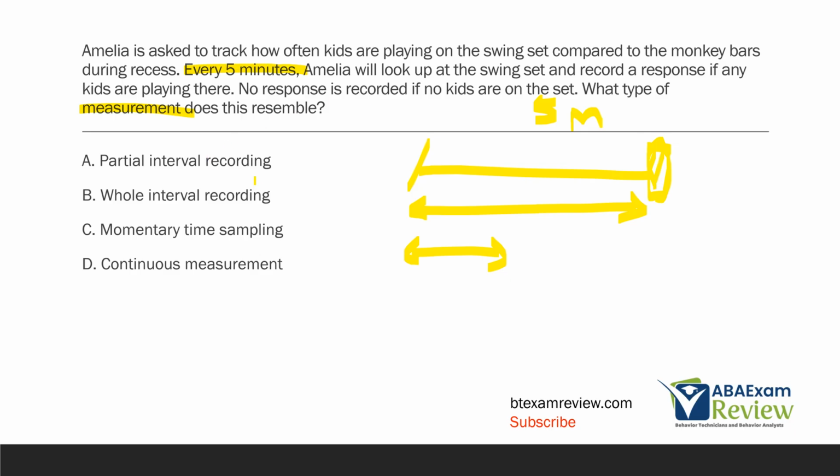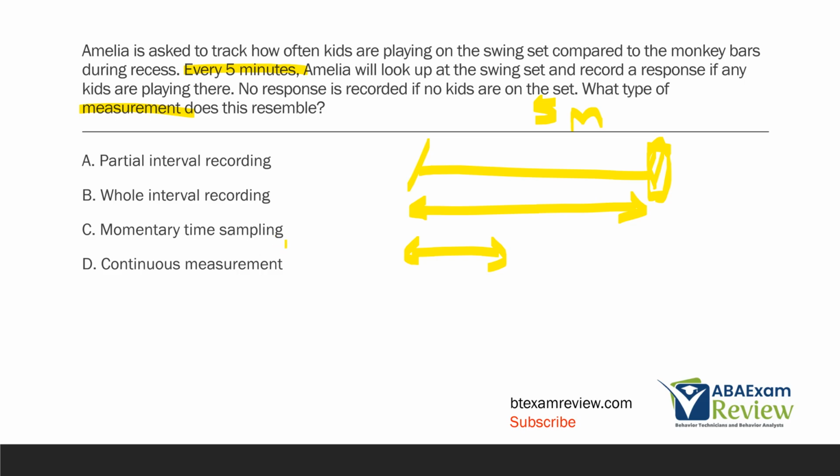So A, partial interval recording, would be this arrow right here, where the behavior only has to happen a part of the interval to count. B, whole interval recording, it has to happen the whole time or the entire interval to count. Amelia is worried about this moment right at the end of the interval, which is momentary time sampling. So very easy when you start to visualize it and connect those words together. It's self-explanatory in a lot of ways.